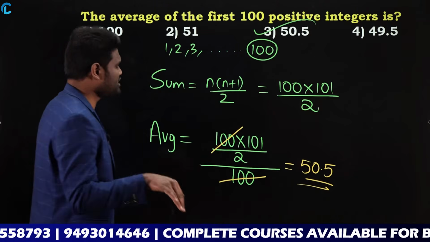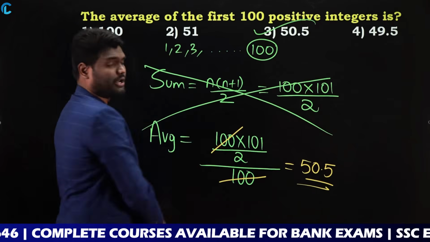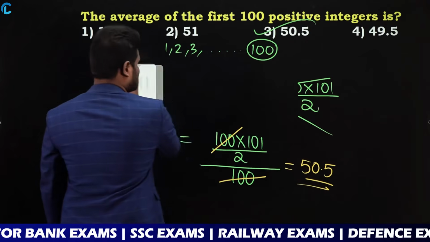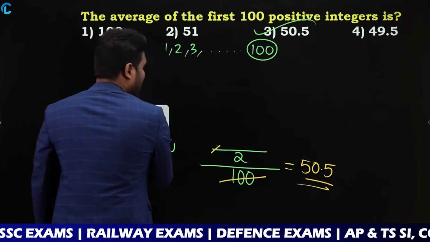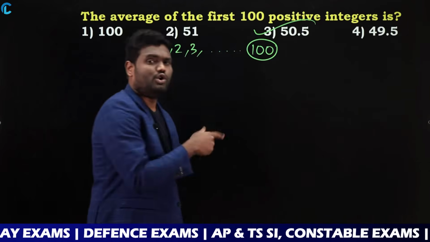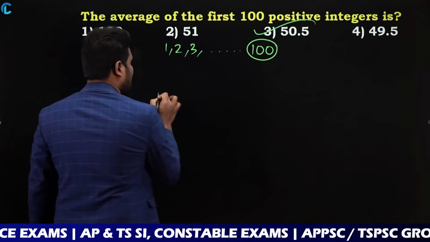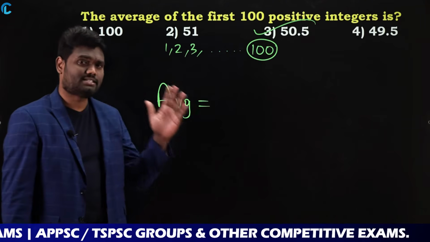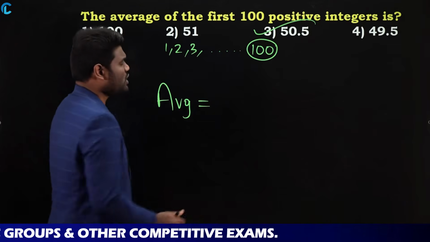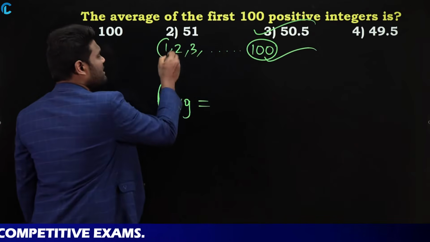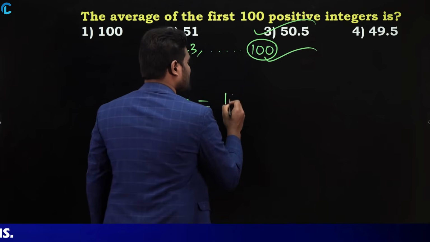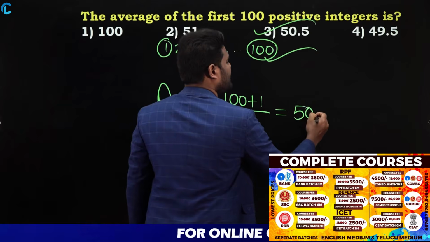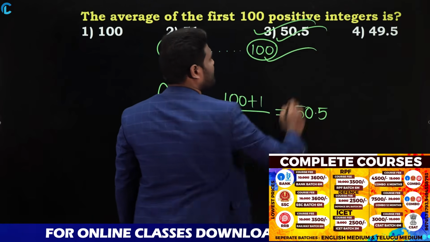But truly speaking, from an examination point of view, even this calculation is not required. You can mark this question much faster. The reason is the given series is in arithmetic progression. As the given series is in arithmetic progression, you do not need all this calculation. If someone asks you to calculate the average, what I have told you is (highest number plus lowest number) by 2. So highest number is how much? 100. Lowest number is how much? 1. So just calculate the average: (100 plus 1) by 2. That is nothing but 50.5. So the answer is 50.5.